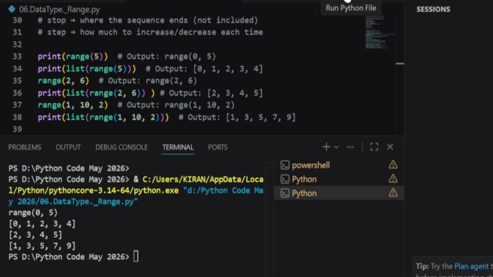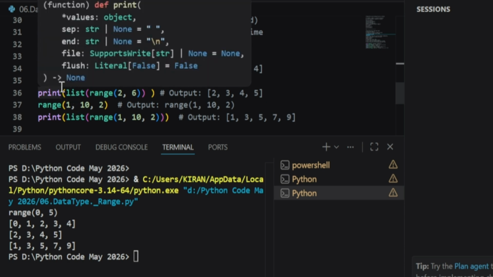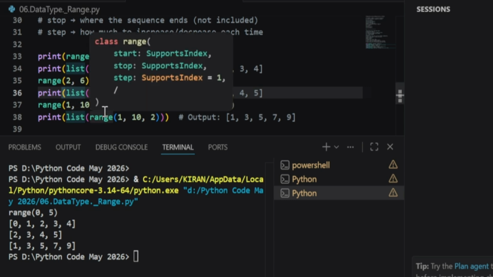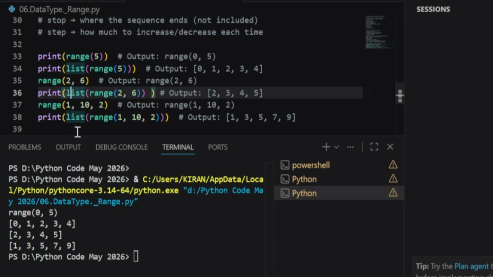With the first statement, we will get range 0 to 5. The second statement will give the list 0 to 4. With the third print statement, it will give the list starting from 2 up to 5. And the fourth statement will give 1, 3, 5, 7, 9.